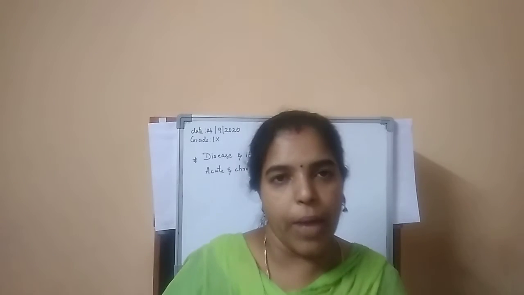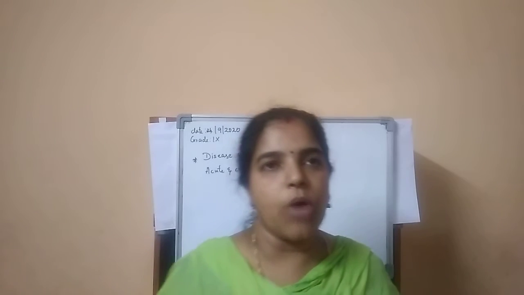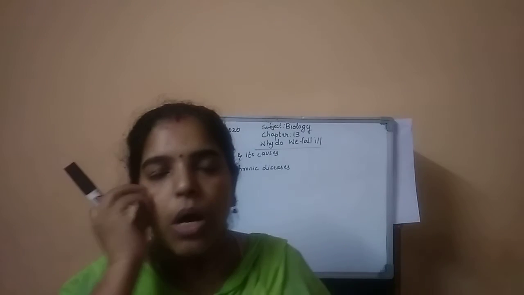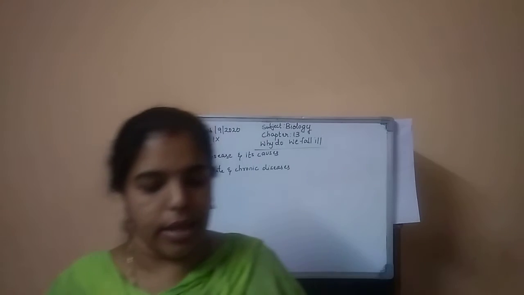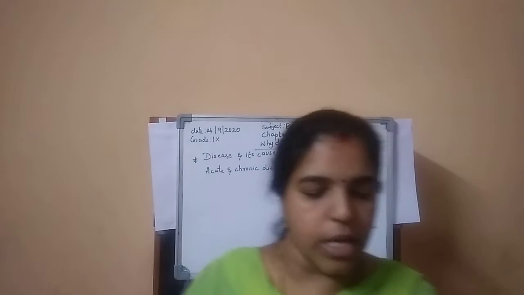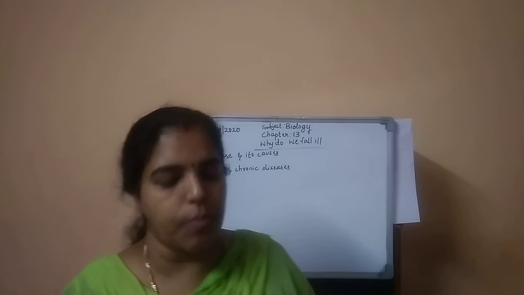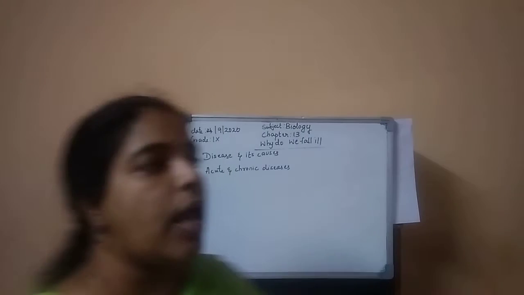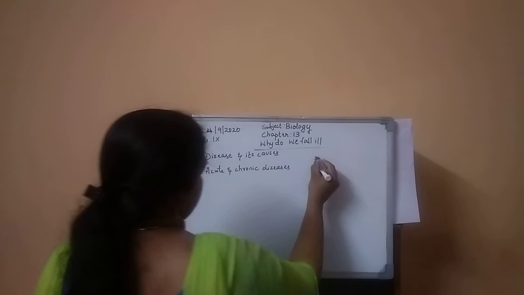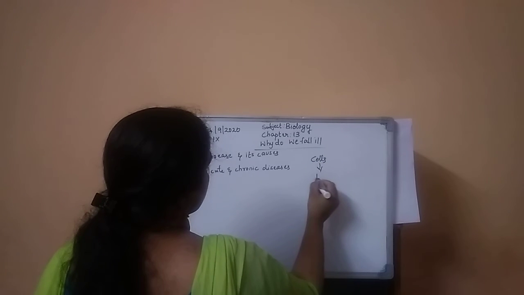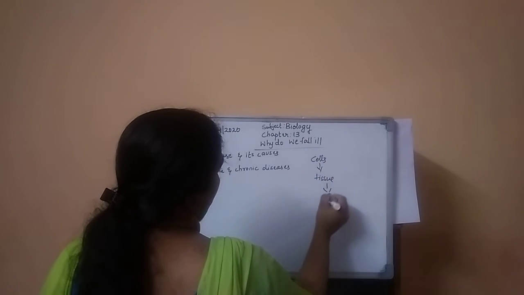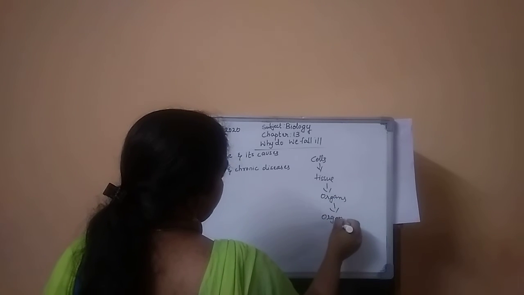Suddenly you get to know if you have a headache or fever or leg pain, or you are not feeling well, meaning you can't stand up or sit, or you have a severe headache or stomach pain or the like. As we have seen in chapter 6, tissues make up the physiological system or organ system and carry out the body functions. We learned that groups of cells make tissues, and tissues combine together to make organs, and organs combine together to make the organ system.